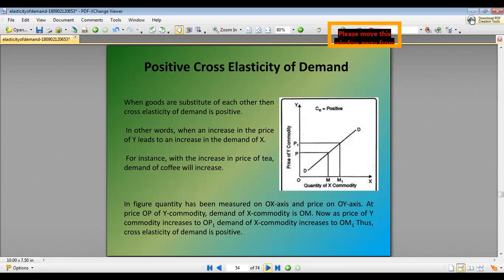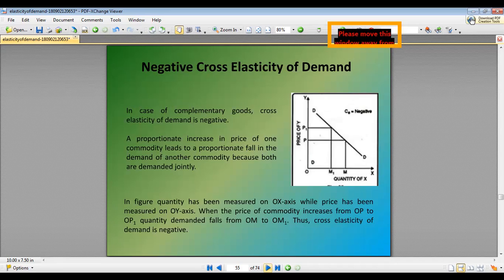It means an increase in price of Y will lead to an increase in demand of X. We can see in this figure, the quantity has been measured on the OX axis and price on the OY axis. At price OP of Y commodity, demand of X commodity is OM, and if the price of Y commodity increases to OP1, then demand of X commodity increases. Thus the cross elasticity of demand is positive.